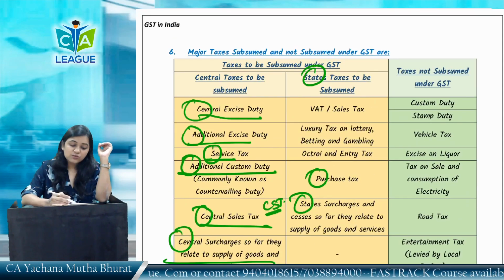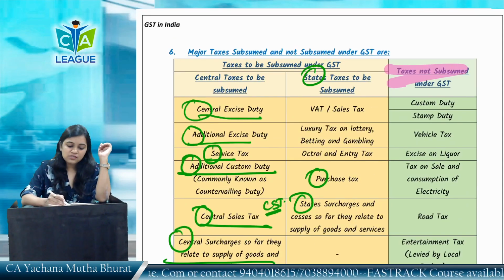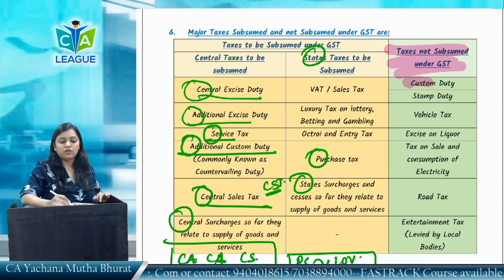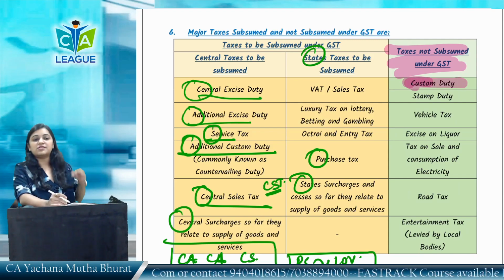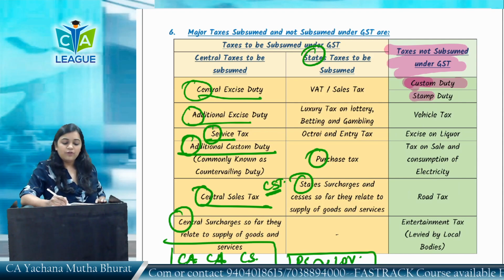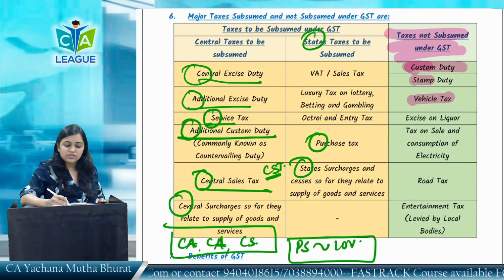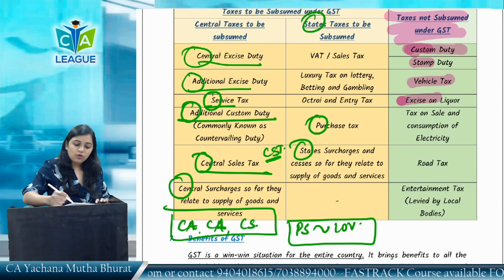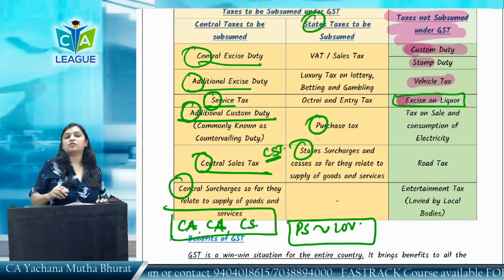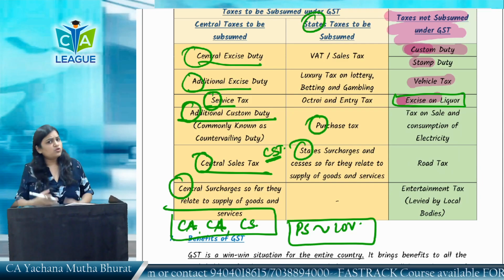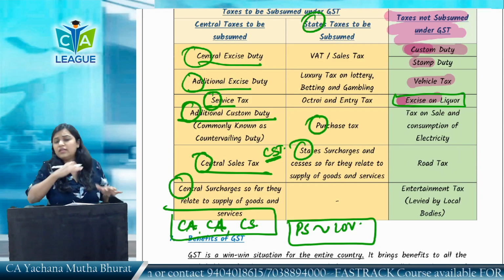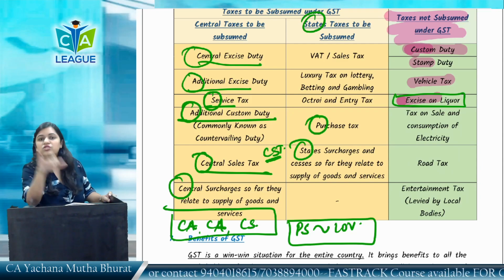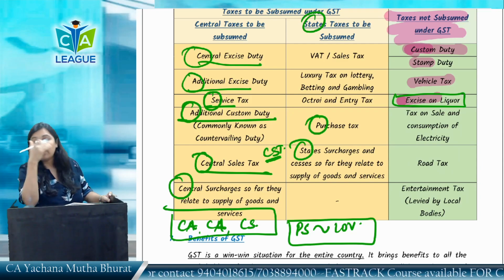Then there are some taxes which are not subsumed under GST, or they are called the continuing taxes. Like the basic custom duty, still there; stamp duty, still there; vehicle tax, still there; excise duty on liquor, still there. On liquor, there is a good case we are going to discuss. Government said if you are going to subsume excise on liquor, the taxes on liquor, we are not going to let GST come.